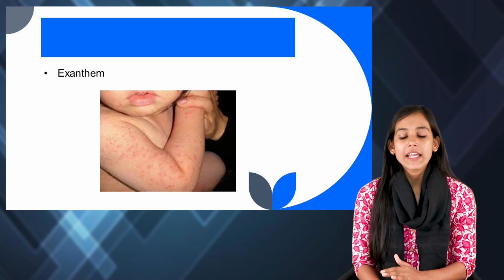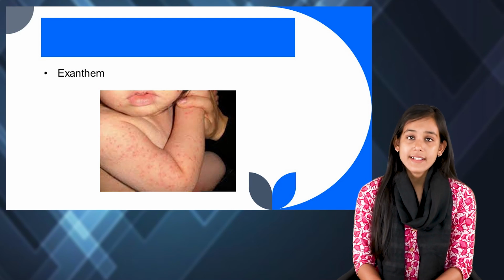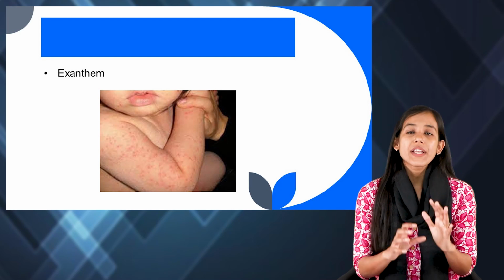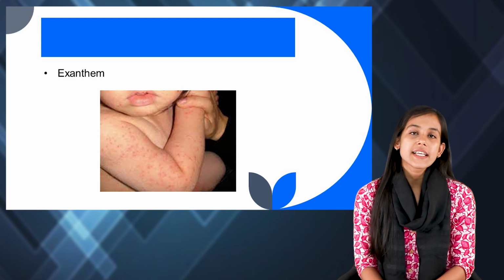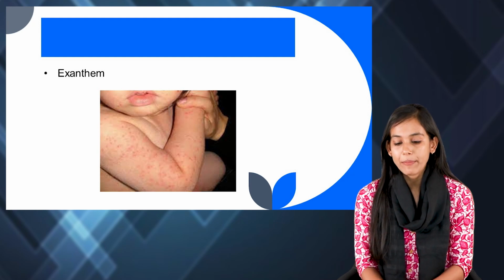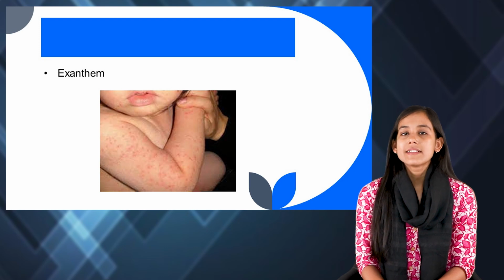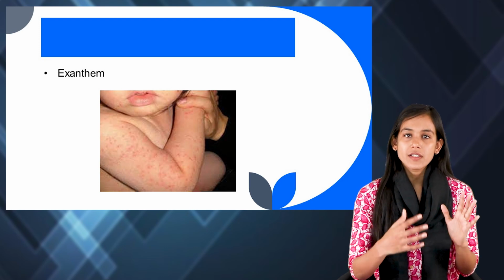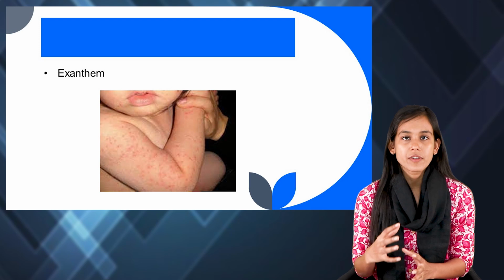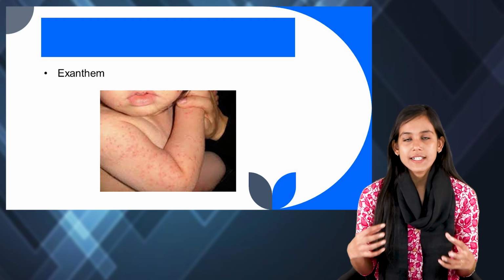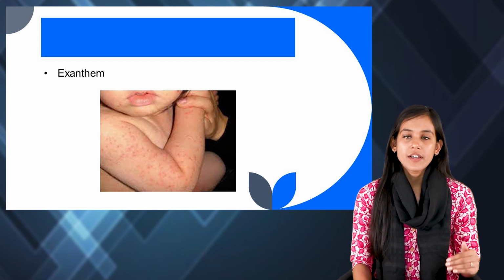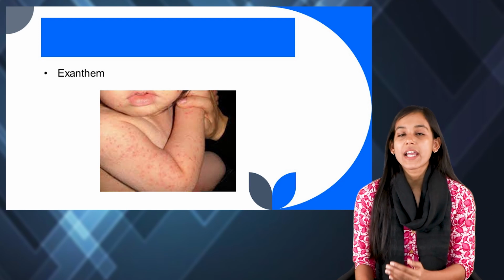The next phase, or the next period, is the exanthem period. In the exanthem period, you can see a red blotchy maculopapular rash, and there is a particular type of progression in which these rashes progress. It's basically from head to the extremities.